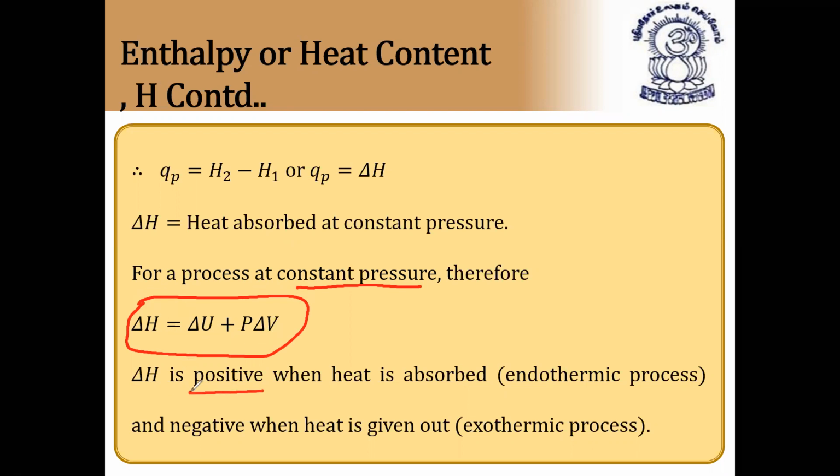If delta H is positive, we can say heat is absorbed, that is an endothermic process. And if delta H is negative, we say heat is given out, that is an exothermic process. So it is almost equal to Q. This is a very, very important formula. Now let us see the questions based on this also.